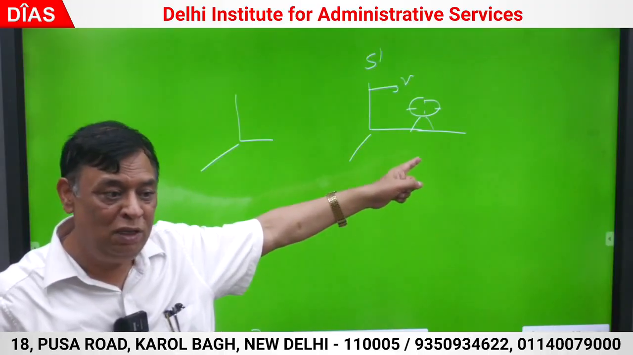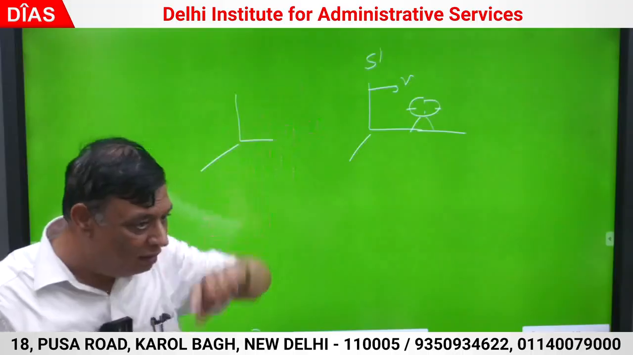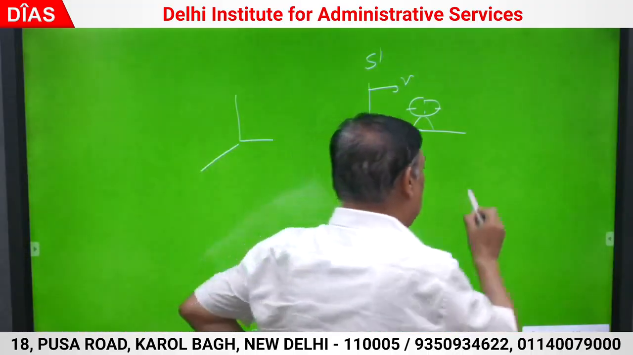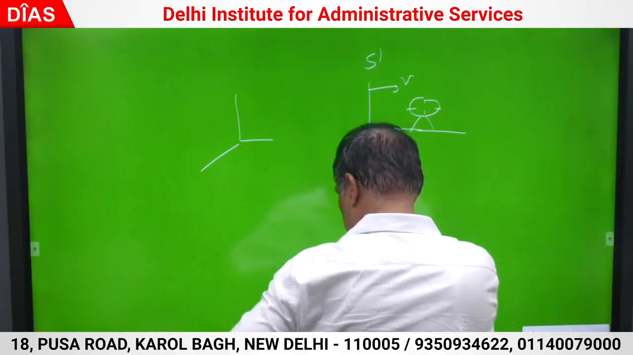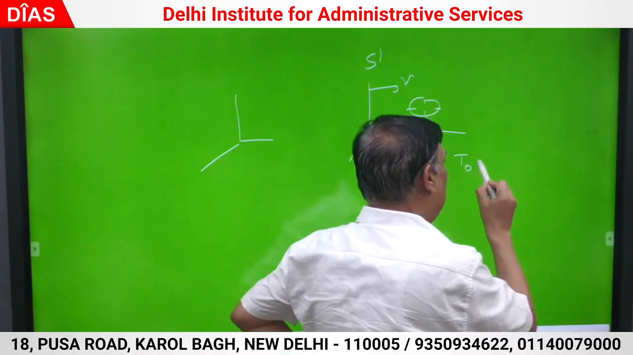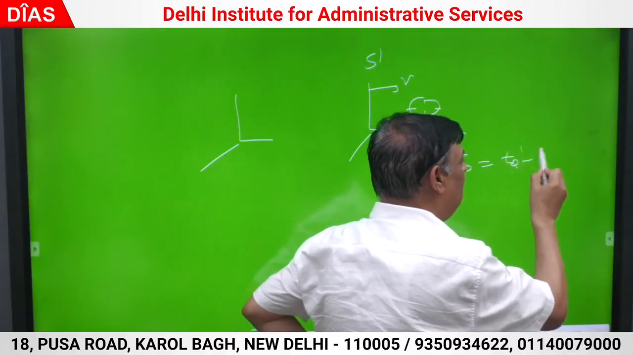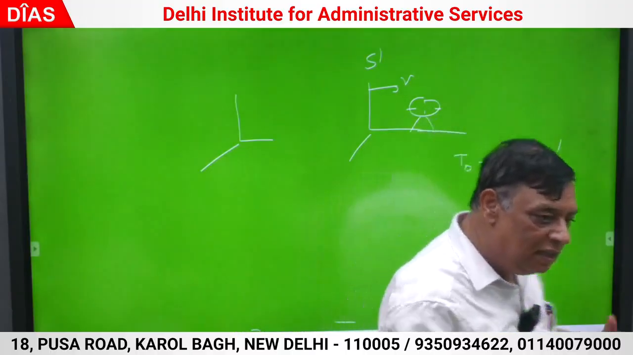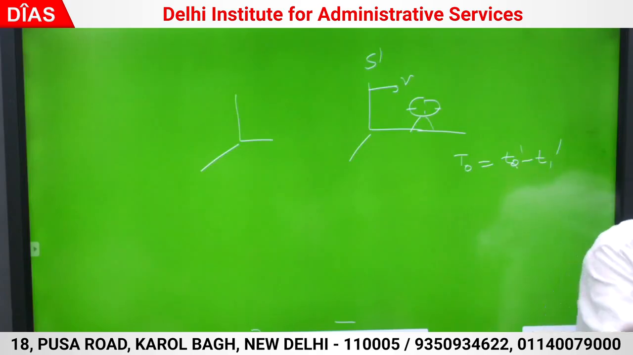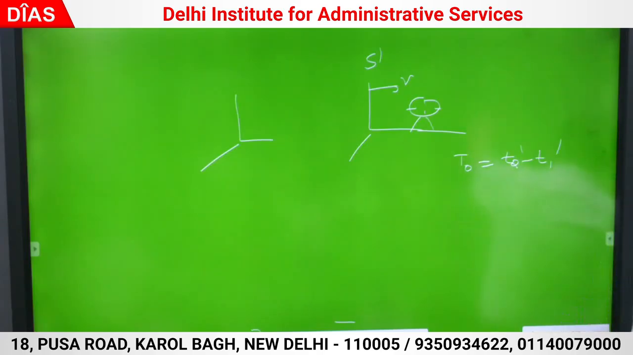Proper time interval is to be measured only by this. Correct? Try to understand this. T naught has to be T2 dash minus T1 dash, the interval. It is a 1 hour interval. The clock is hit at 10 o'clock, then 11 o'clock, then it is a 1 hour period.